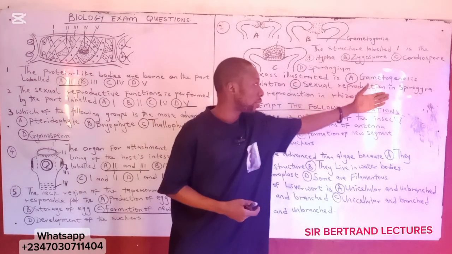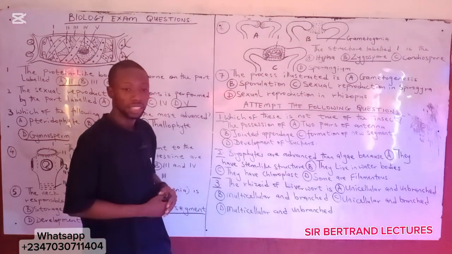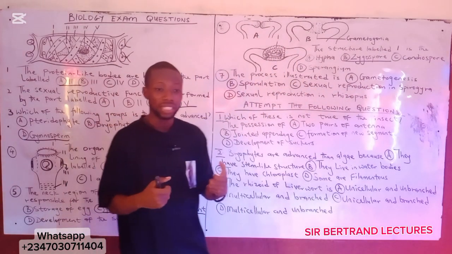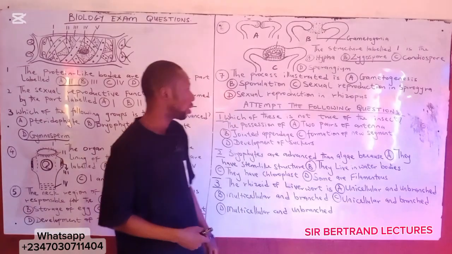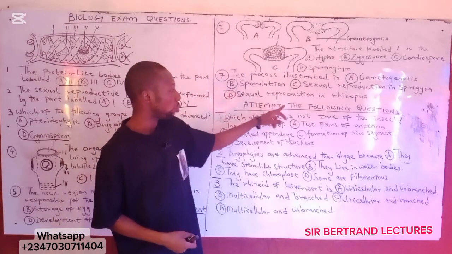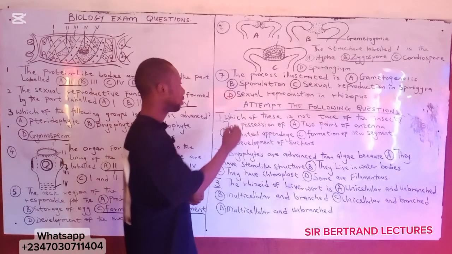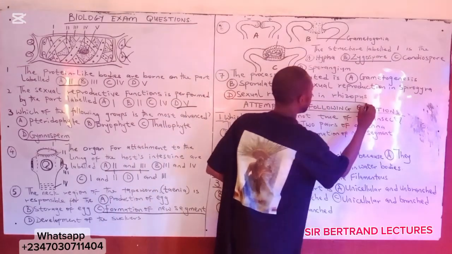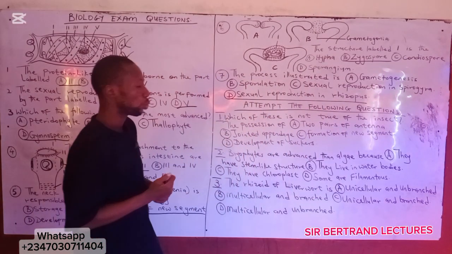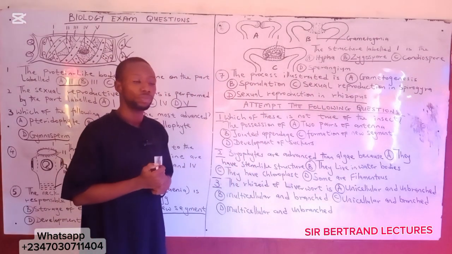Sexual reproduction in Spirogyra is not like this. Spirogyra reproduces sexually by conjugation. Then sexual reproduction in Rhizopus, this is the answer to the question. This is the sexual reproduction in Rhizopus.